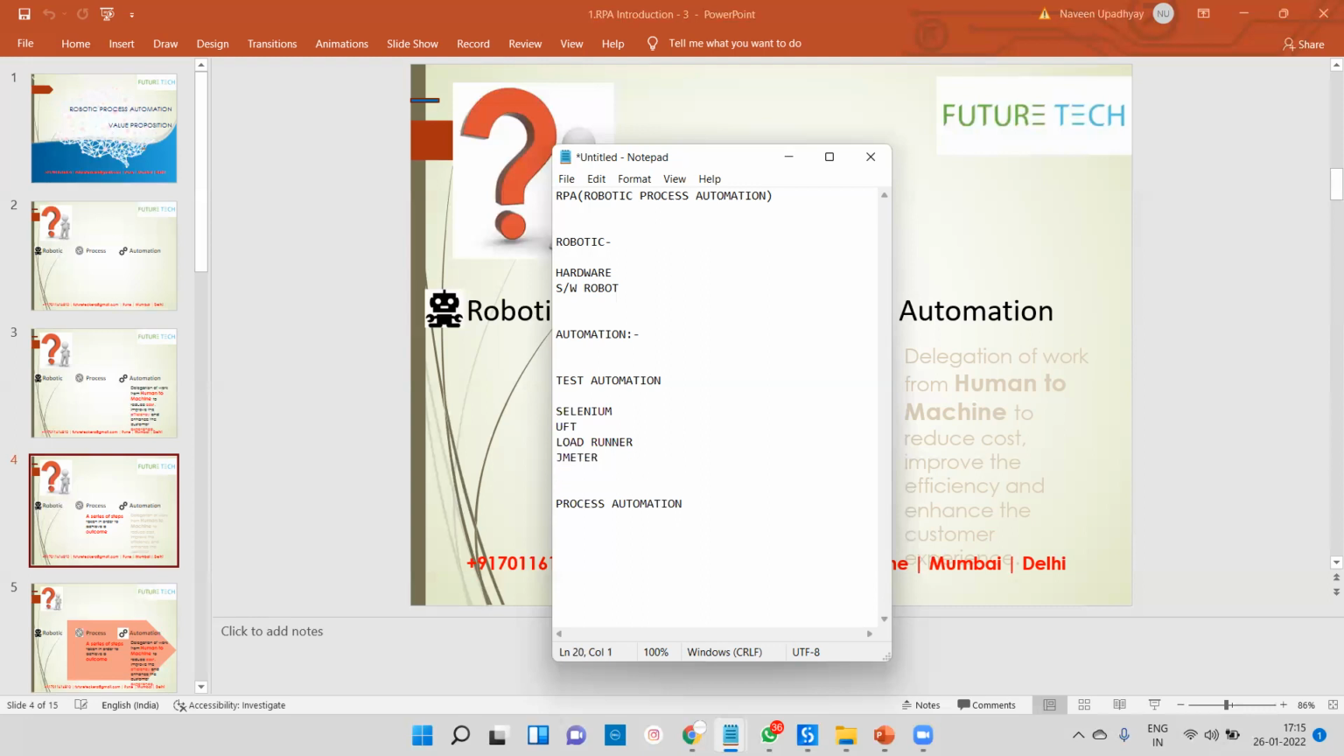The second part is called process automation. Today we are going to learn RPA, process automation. We are not going to do any test automation. We are going to start process automation. If you ask me what process automation is, it means that in any multinational company or any company, whatever process is already going on as a manual process, we are going to automate it using a tool.